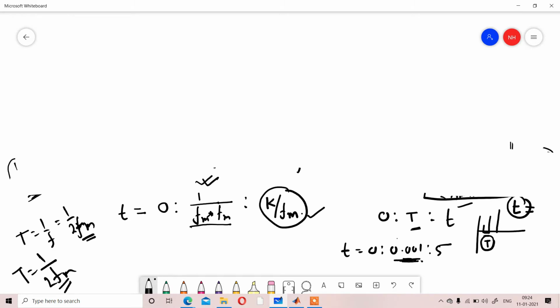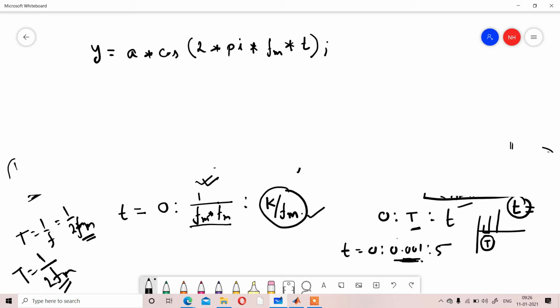Whenever t is defined, we simply display the output y. Y will be a cos 2 pi fm into t.